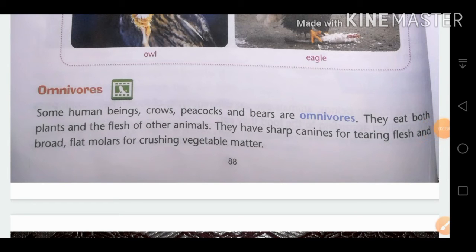Next is omnivorous. Some human beings, crows, peacocks and bears are omnivorous. What are omnivorous animals? They eat both plant-based food and the flesh of other animals. They have sharp canines for tearing flesh and broad flat molars for crushing vegetable matter.